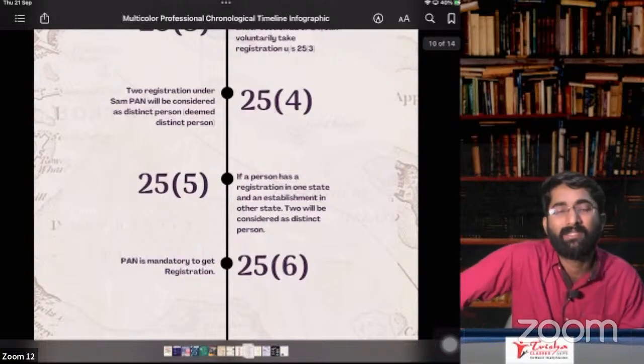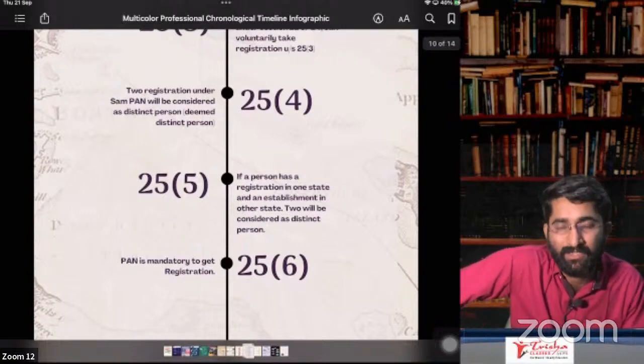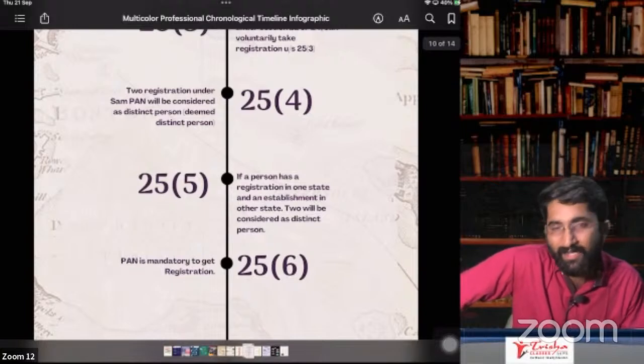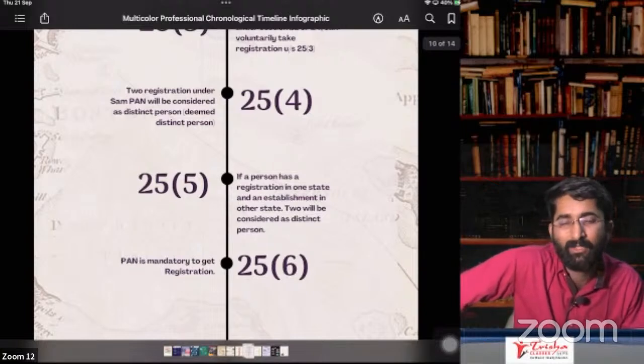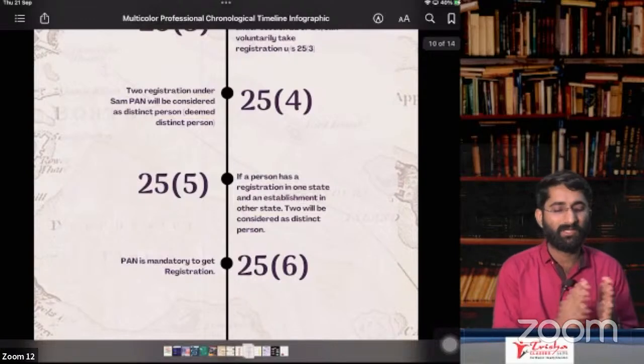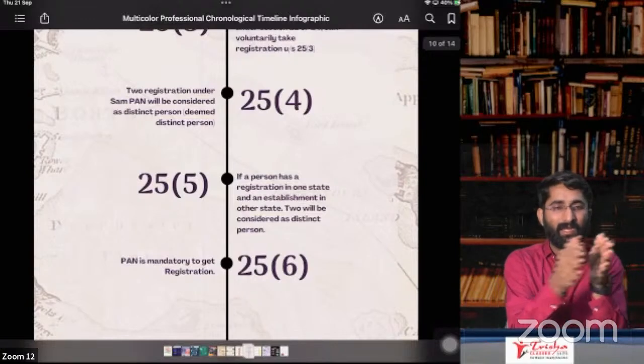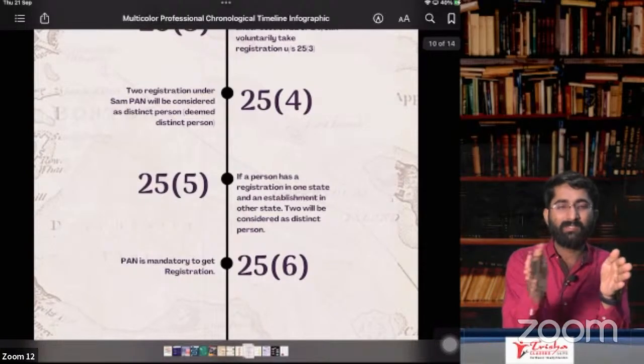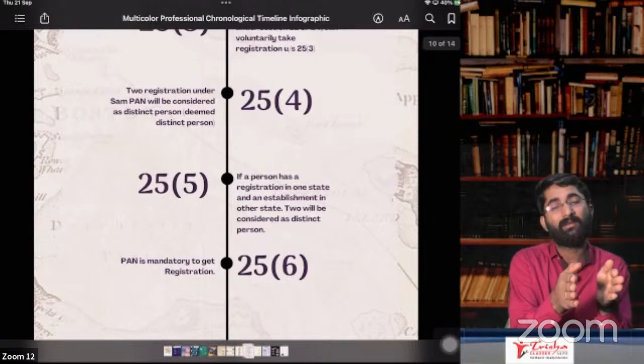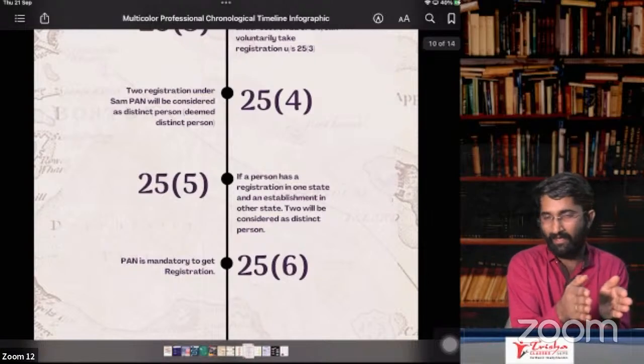Section number 27 is about NRTP, CTP. You can take the registration for 90 days or less, whichever is lower. That means if I want registration for 30 days, sir, the maximum registration I can take is 90 days. But I want registration for 30 days. So now the government will grant me the registration for 30 days, in CTP and NRTP case.